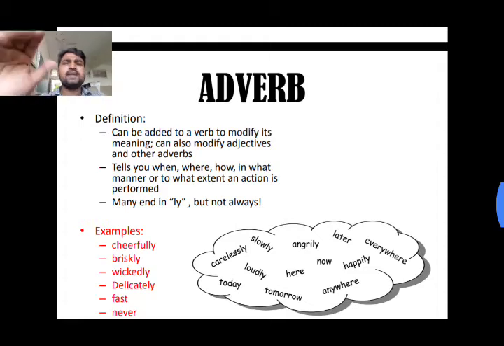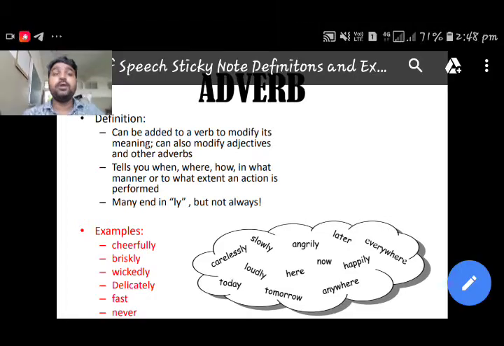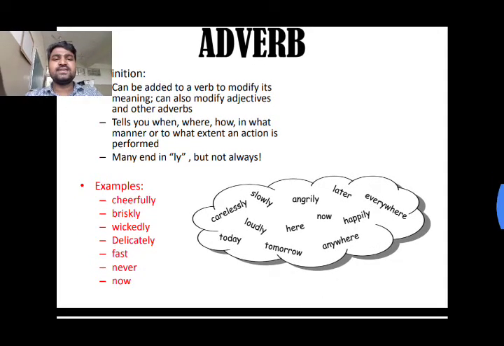See, what is adverb then? Adverb is a word. What does it do? It modifies a verb, it describes a verb, right? See here it tells when the action happened, where the action happened, how the action happened, to what extent it happened, how many times it happened, like that. So here some examples are: cheerfully, briskly, wickedly, delicately, fast, never, now, loudly, angrily, here, today, carelessly, everywhere, anywhere, happily, etc. I hope you are clear with adverb.